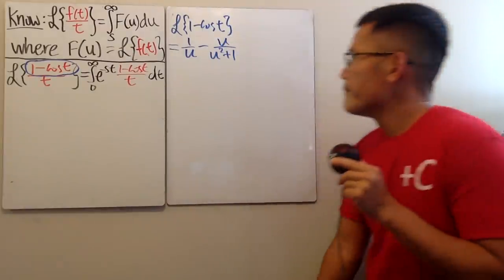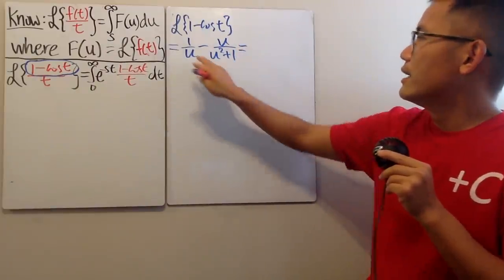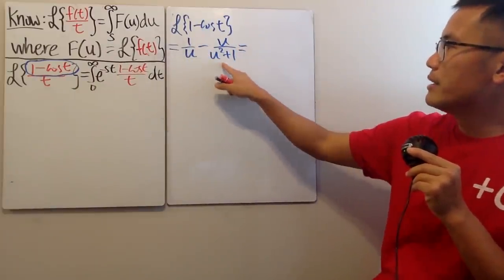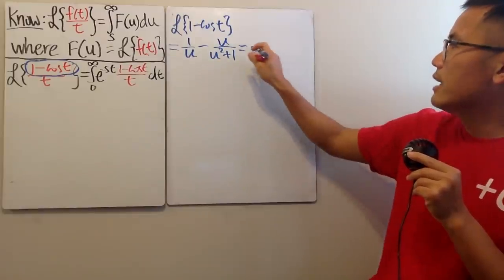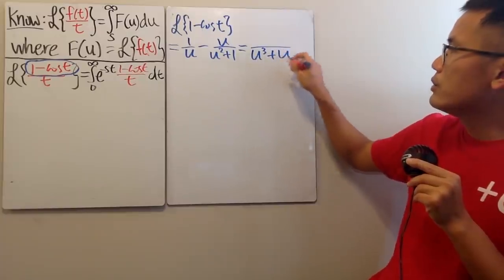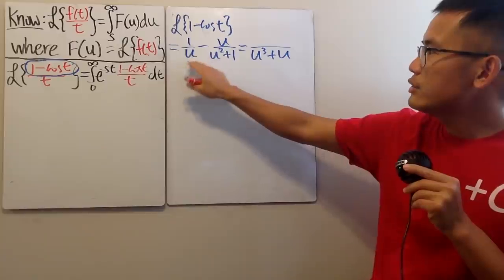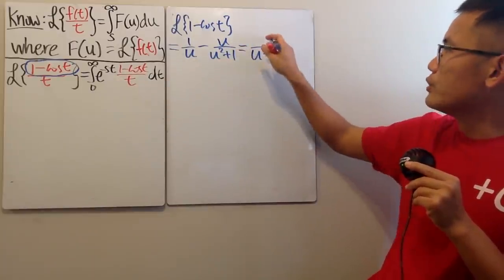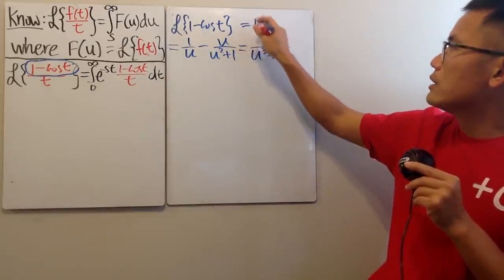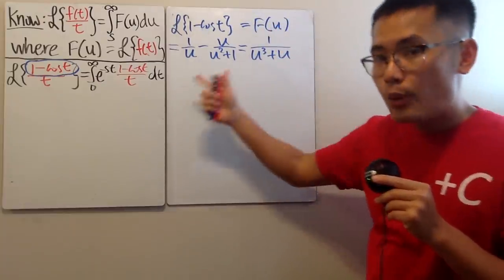All right, let's go ahead and clean things up if you would like. I would like that, of course. Let's go ahead, get a common denominator. So I need to multiply this and that, and I will just have u to the third power plus u. On the top, I need to bring this right here, which is u squared plus 1, minus u times u, which is u squared. All in all, we just get 1, right? So, as you can see, this is our f of u. Now we will come back here.